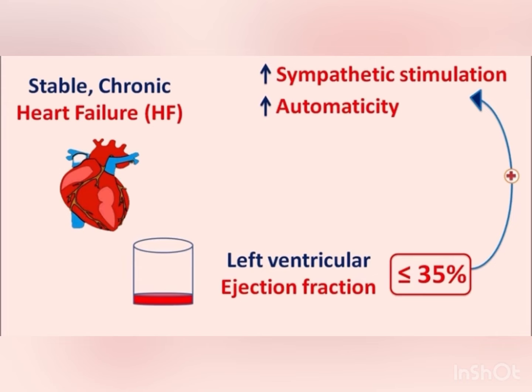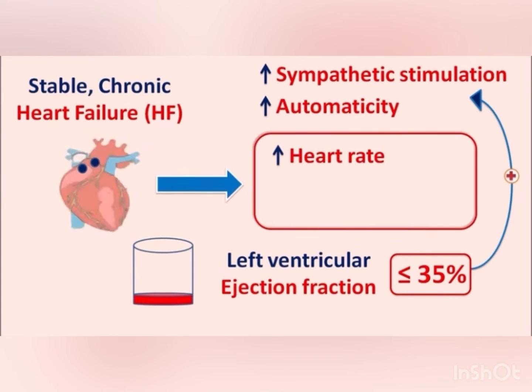So by these mechanisms, catecholamines are released and they can act on the heart, thereby heart rate is going to be increased. So in these patients with left ventricular ejection fraction less than or equal to 35%, we can observe increased heart rate, irregular heartbeats as well as cardiac arrest.